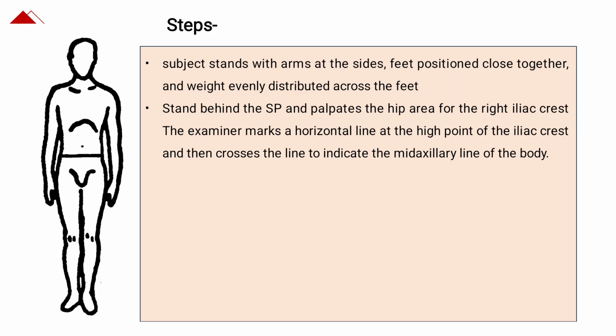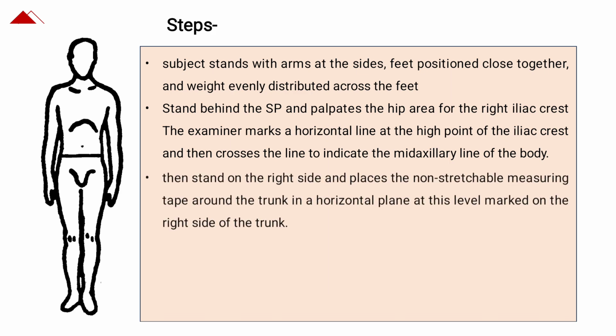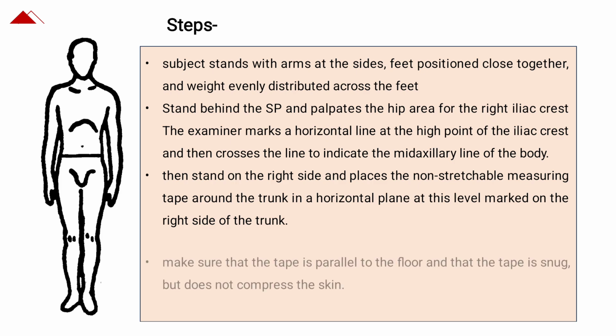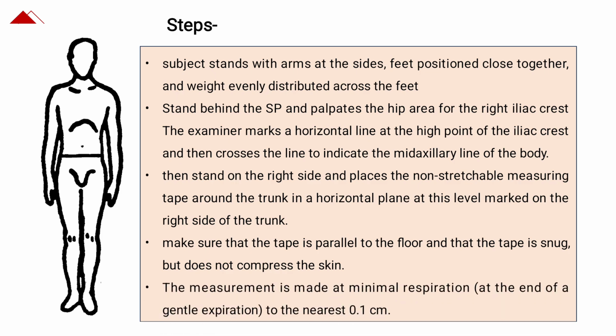The student should stand behind the subject and palpate the hip area for the right iliac crest and mark a horizontal line at the high point of the iliac crest, and then cross the line to indicate the mid-axillary line of the body. Then he should stand on the right side and place a non-stretchable measuring tape around the trunk in a horizontal position or just parallel to the ground at the level marked on the right side of the trunk. He should make sure that tape is parallel and it is snugly fit but does not compress the skin of the subject. The measurement is made at minimal respiration or at the end of a gentle expiration, to the nearest of 0.1 centimeter or 1 millimeter.